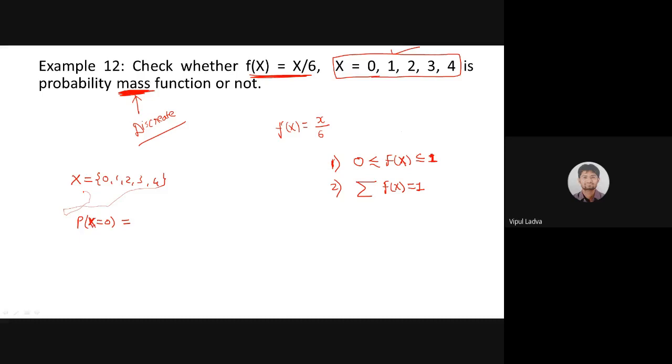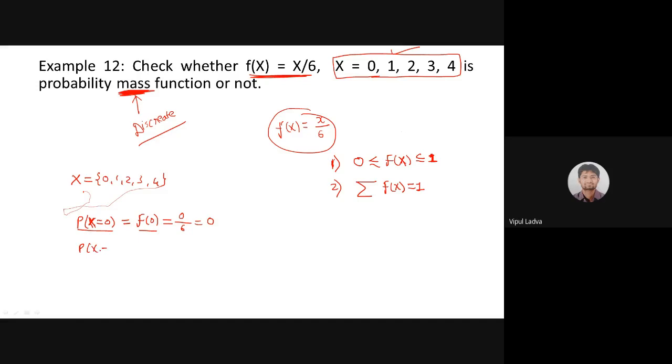Instead of writing p of x equals 0, I may write f of 0. Both have the same meaning. The probability that x is going to take value 0. As I am having f of x equals x by 6, f of 0 will be 0 by 6, so it will be 0. Good. Now let's go for 1.